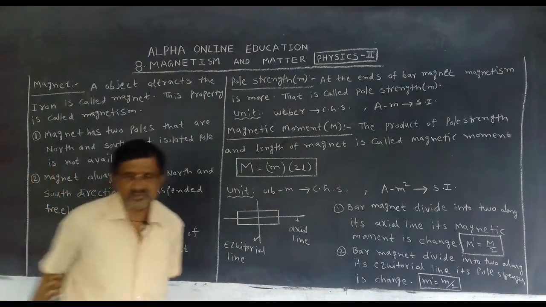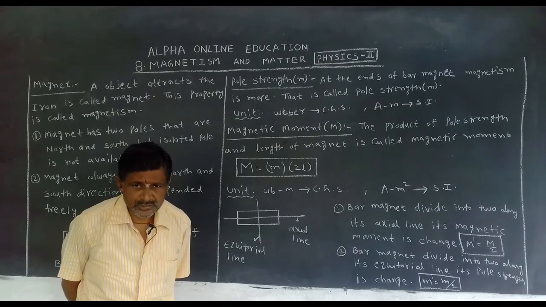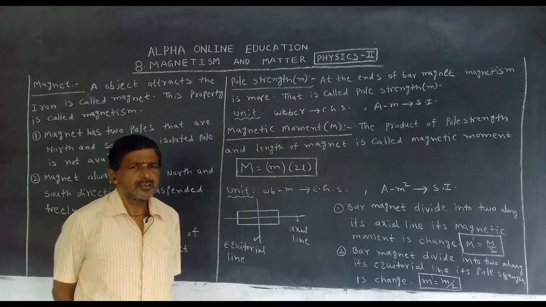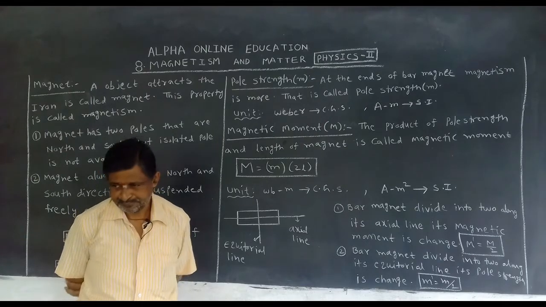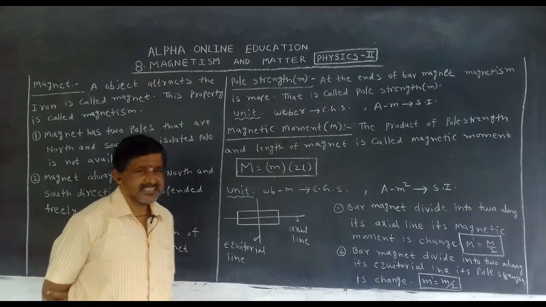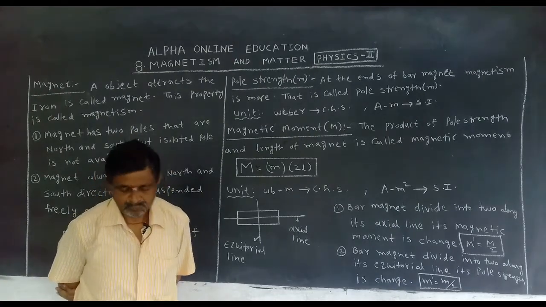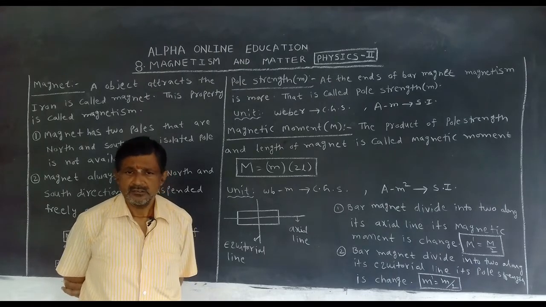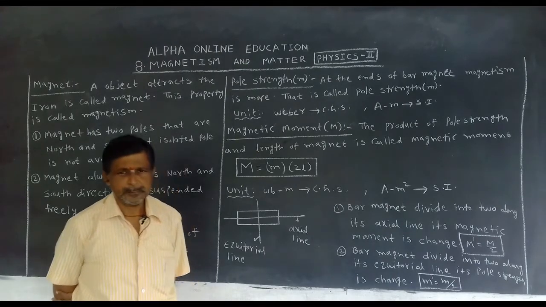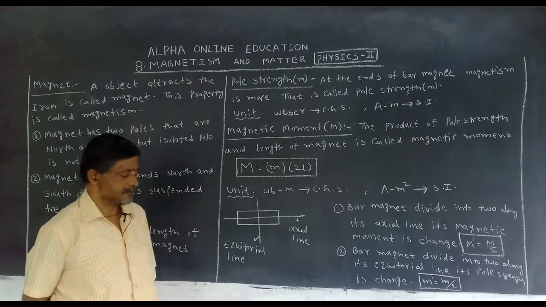Pole strength. What is the unit for pole strength? Weber in the CGS system. In the SI system, ampere into meter. What is the unit of pole strength? Weber in CGS, ampere meter in SI system.